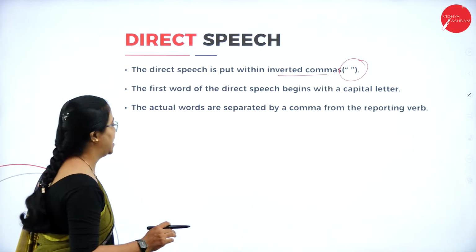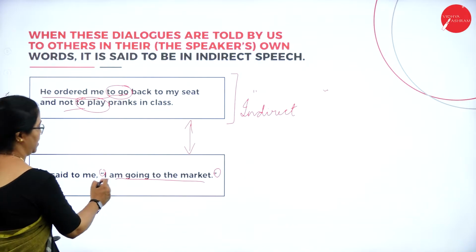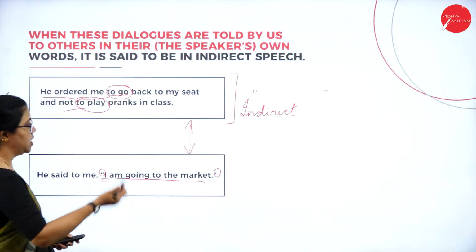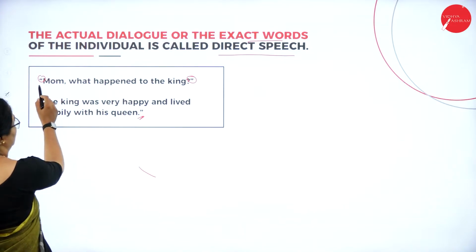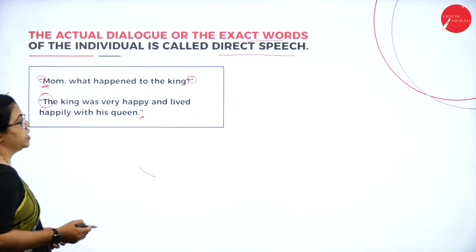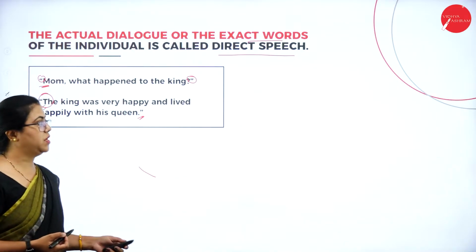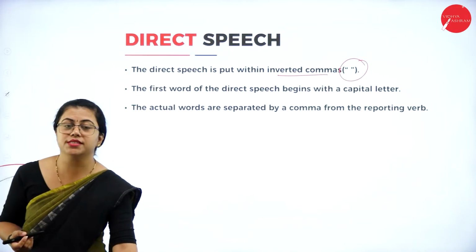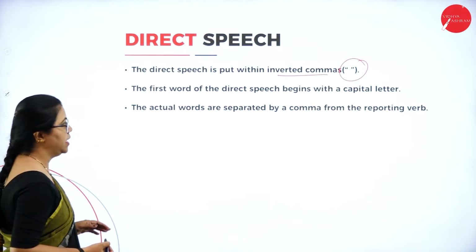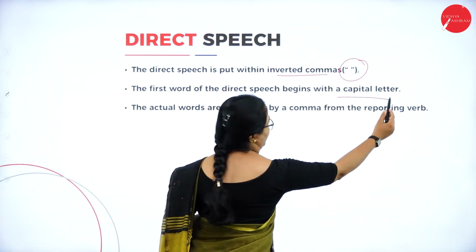Let us go back to the slide and check that. Here you can see it begins with a capital letter, isn't it? In the previous slide also you can see it. All these begin with a capital letter. This shows that direct speech, whenever you're writing within inverted commas, has to begin with a capital letter. So that is the rule over here.